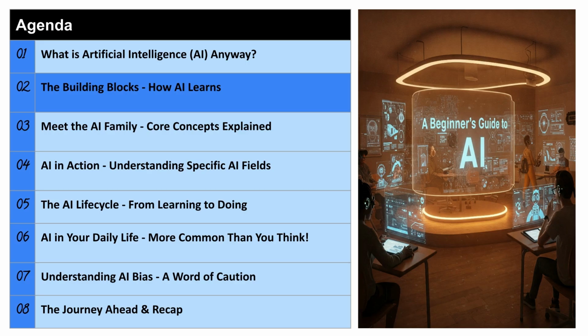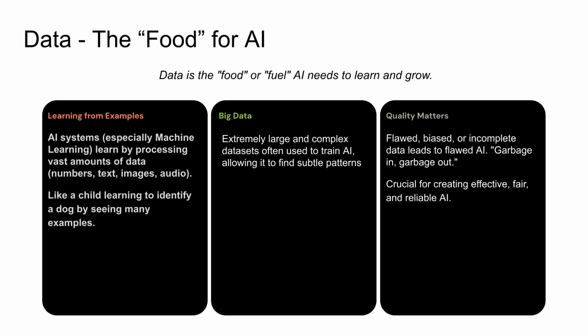We will delve into how AI systems, especially those using machine learning, actually learn. There are a few fundamental concepts: data, algorithms, and the AI models that result from their interaction. These are the essential building blocks.